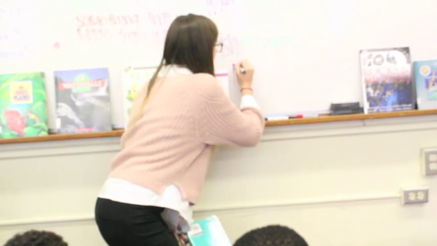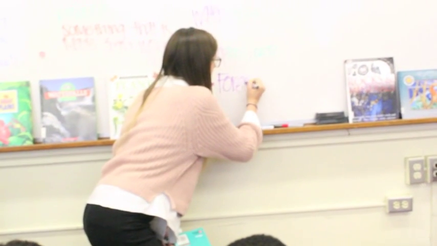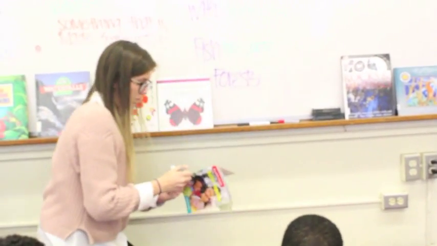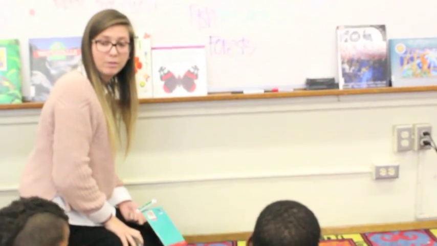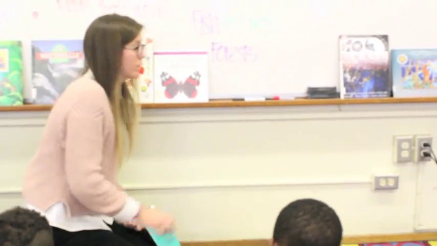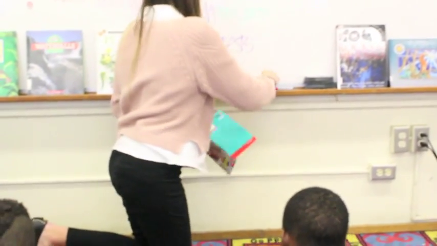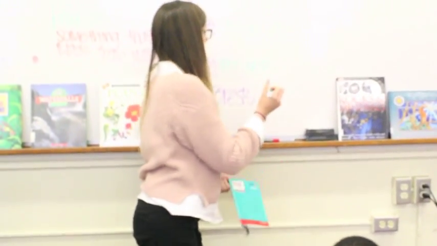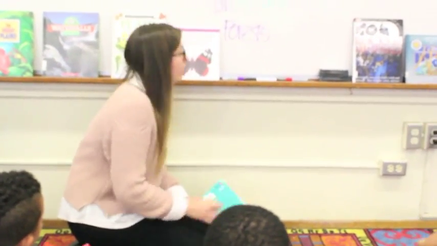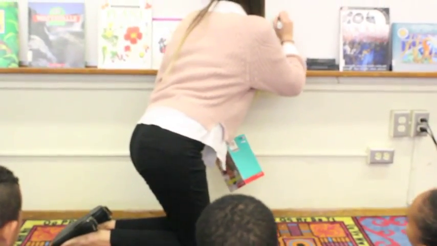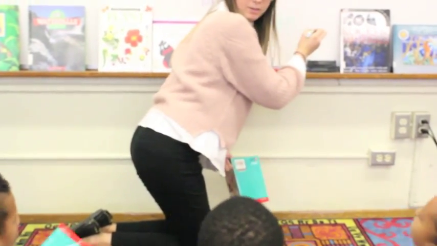We use trees for shelter, and houses, furniture. Good. Because what do we use from the forest? What part of the tree do we use? The tree. Good, we use the wood. So that helps us make furniture. And you said shelter, right? Because it helps us make houses too.